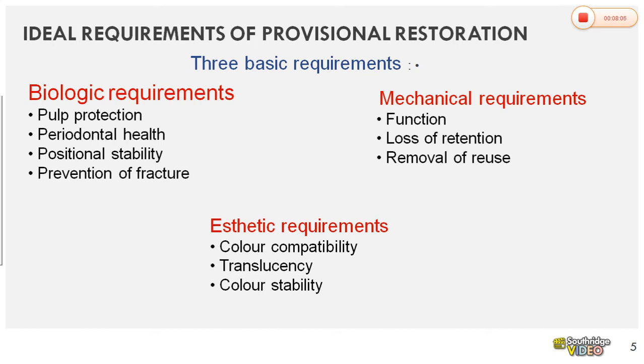Next, periodontal health. When you prepare the tooth and give a temporary crown, patient can brush the area properly, or patient can maintain, or patient can remove plaque easily. Okay, so that the gingiva and the periodontium health can be saved. This is especially true in case of subgingival margin. When you give a subgingival margin, the contour and surface of the crowns should be good enough so that it should not cause irritation of the gingiva.